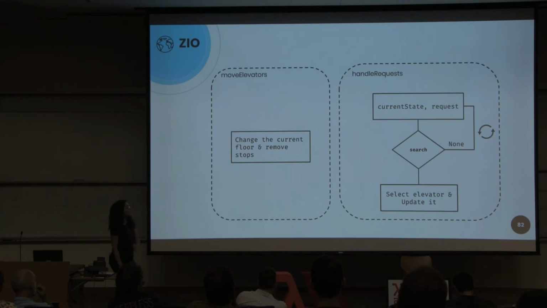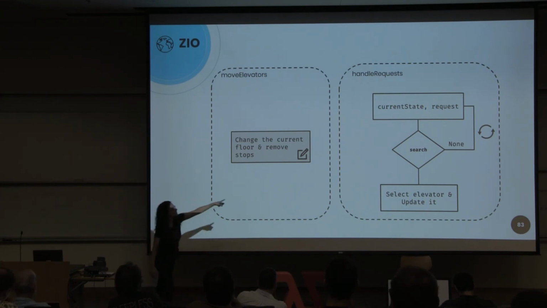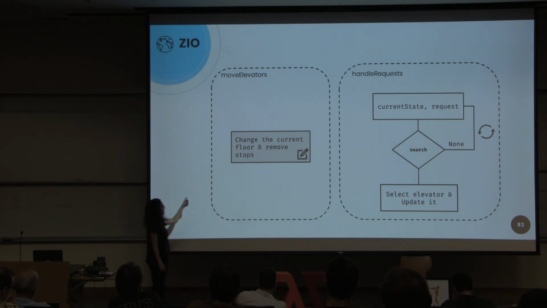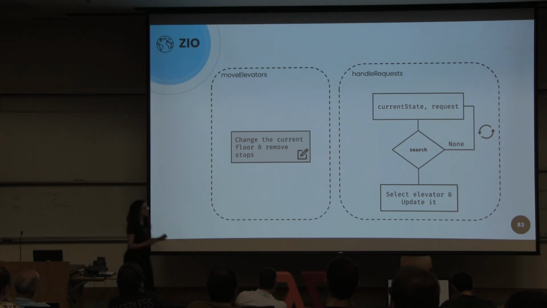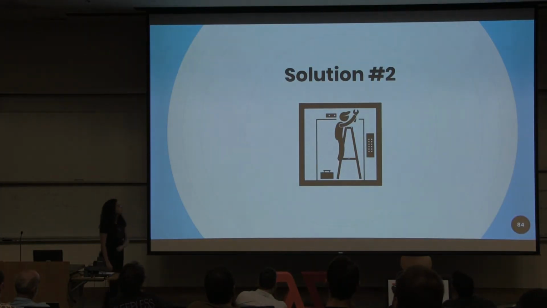But imagine the state, because move elevators and handle requests would be executed in parallel, right? Imagine the state is updated here, and here we check the current state, but the current state wouldn't be recent in some cases. We would face a race condition, and this would be tricky to solve. So we need another solution for this.